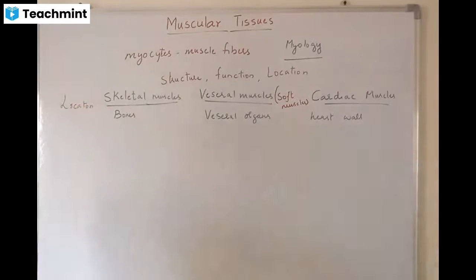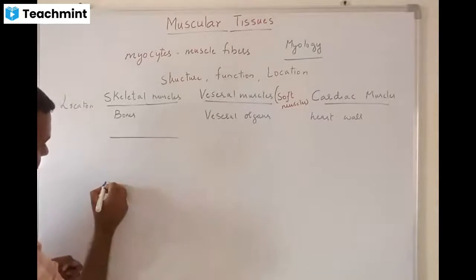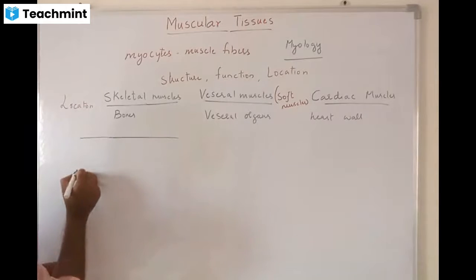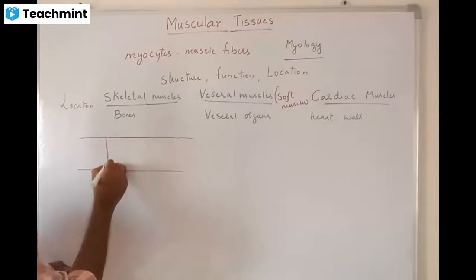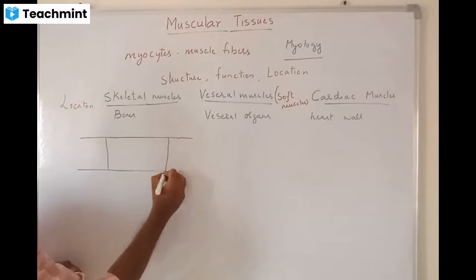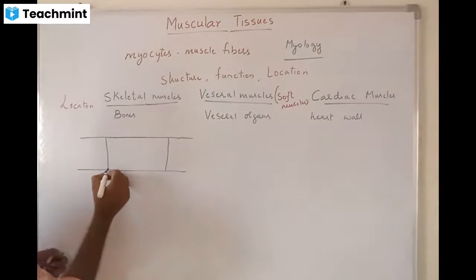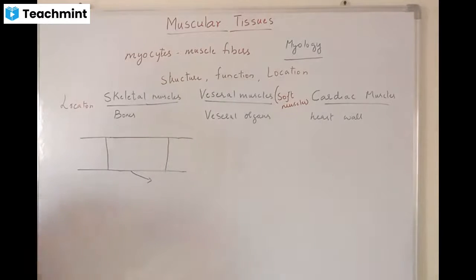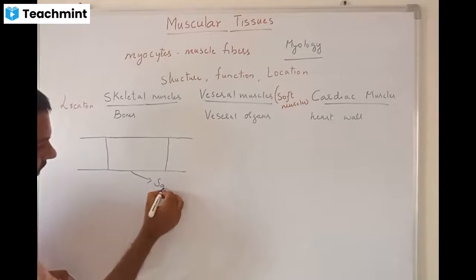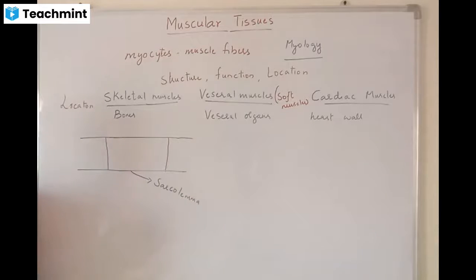Now, based on the structure, skeletal muscles are straight muscles. The cell wall of the muscles we call the sarcolemma.